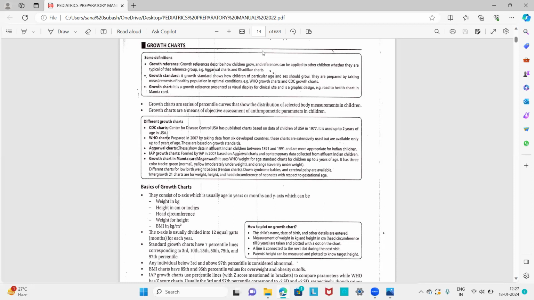And then the fifth one is that it is also a tool for action, which helps the health workers on the type of intervention that is needed. It will help to make referrals easier.